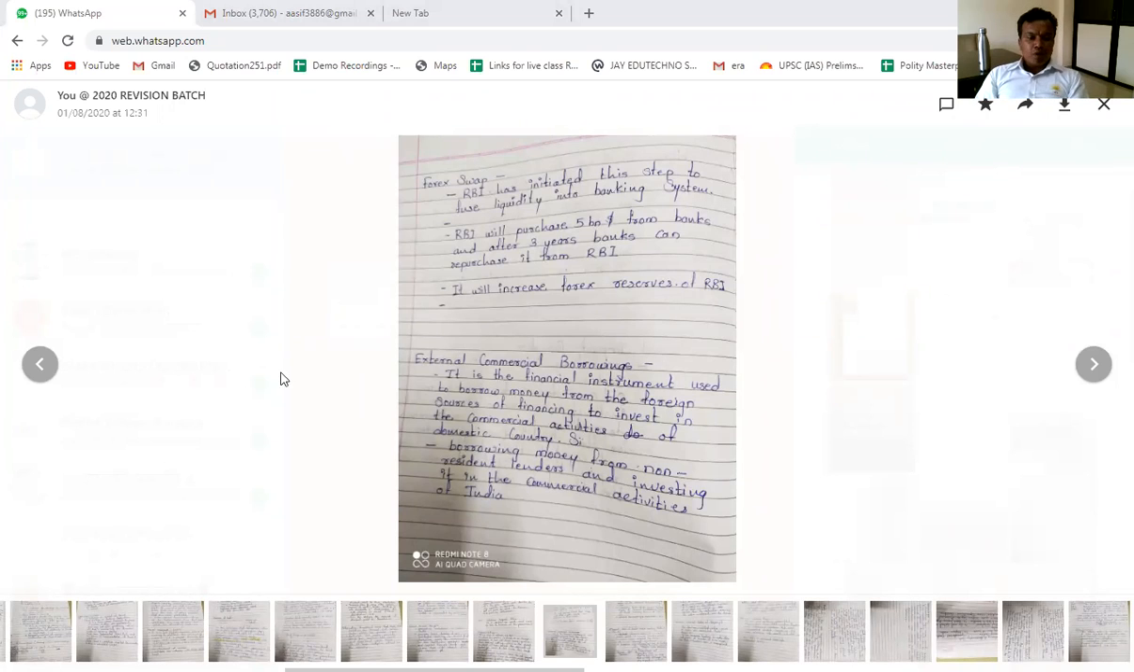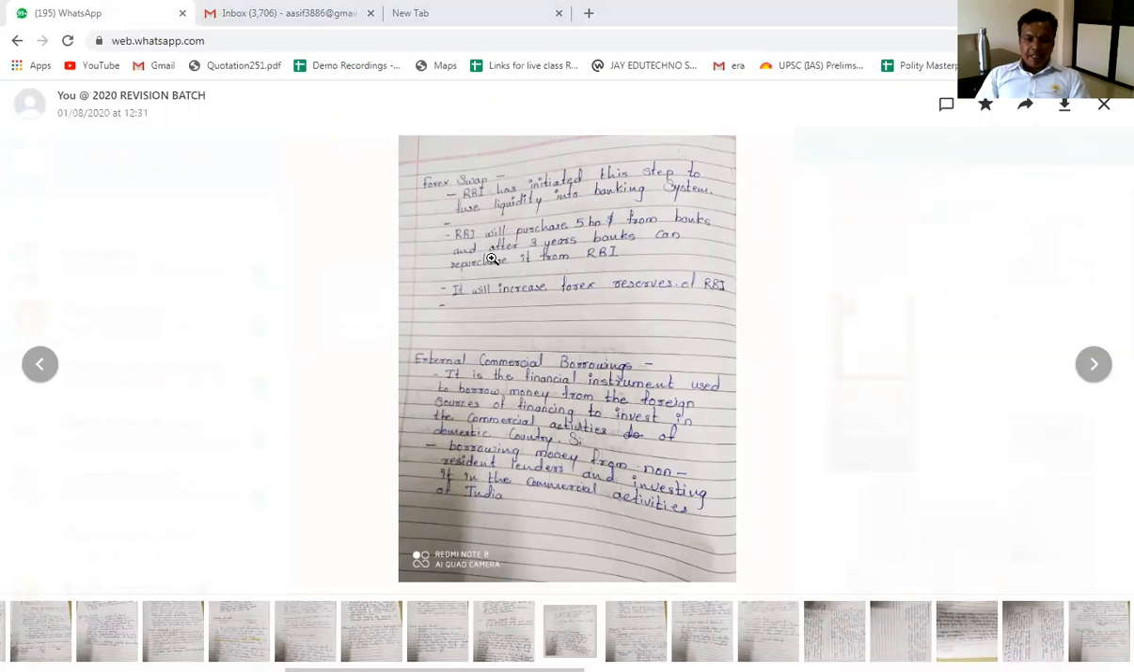Fine. So next important is called foreign exchange swap. Recently we have seen that the Indian government did a dollar swap with the US. So what is that foreign exchange swap mentioned here? RBI has initiated this step to infuse liquidity into the banking system. RBI will purchase $5 billion from banks, and after 3 years, banks can repurchase it from RBI.